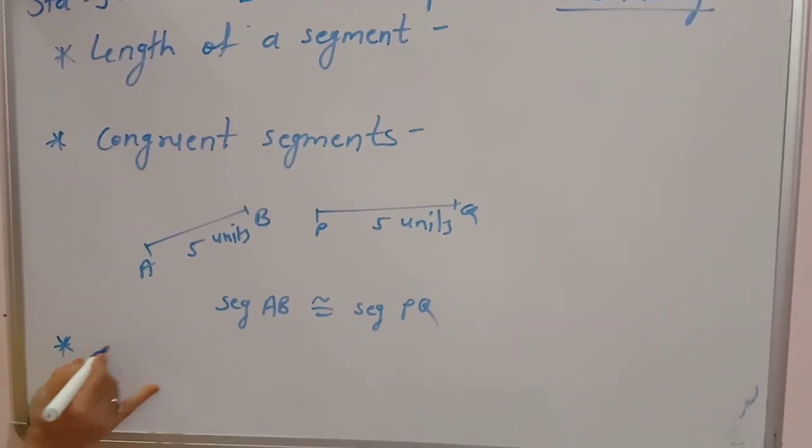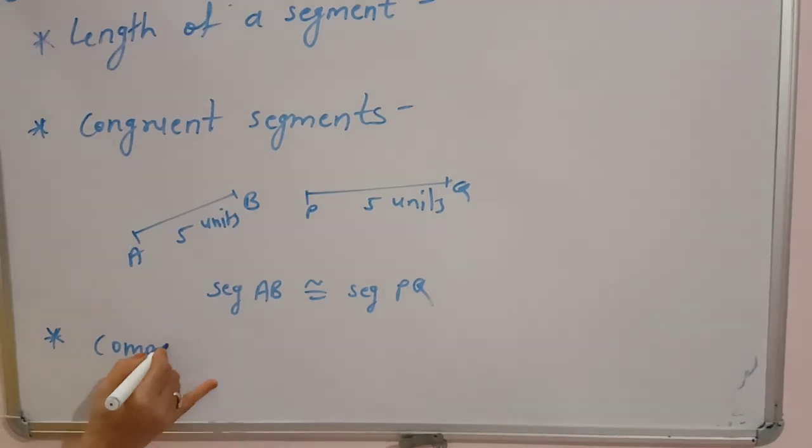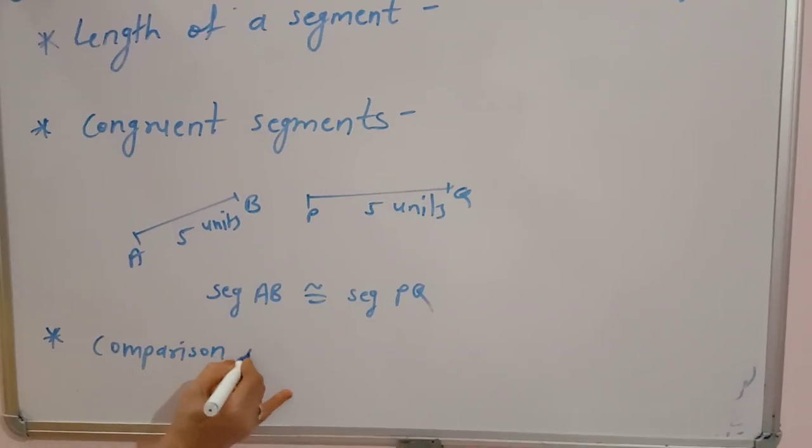Now comparison of segments. How can you compare two segments?